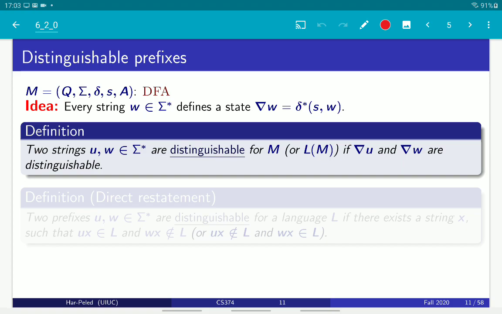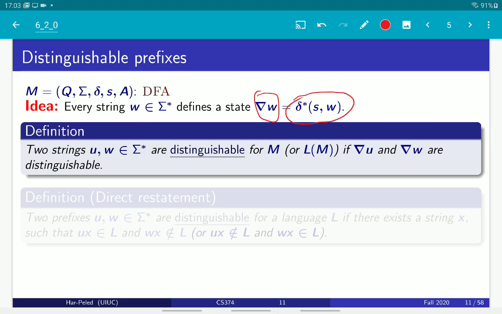Okay, so let's do it a bit more carefully. Given a string W, I'm going to define nabla of W as the state that you end up in if we start with the start state with the string W. So nabla of W is the state that you can associate with the string W. So for every string, there is a state associated with it, which is the state you arrive at if you start with the start state with this string. And now we say two strings are distinguishable if nabla of U and nabla of W are distinguishable.